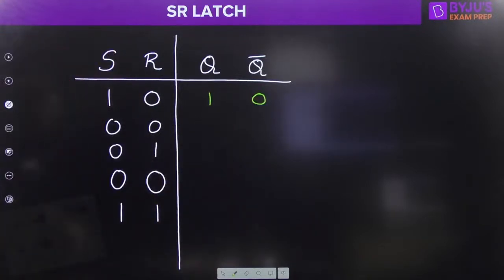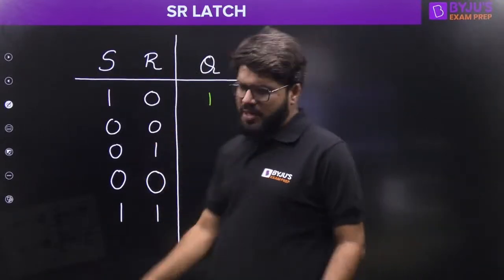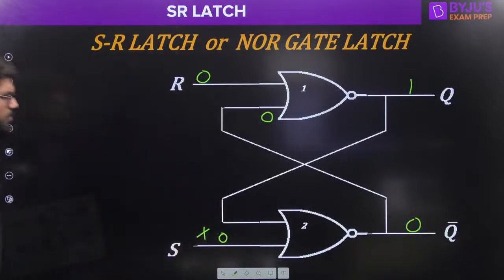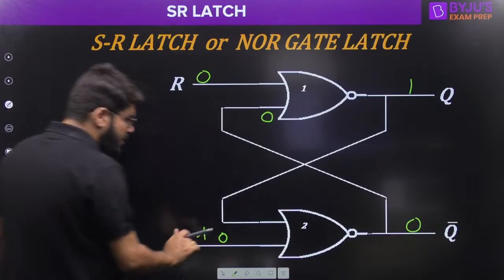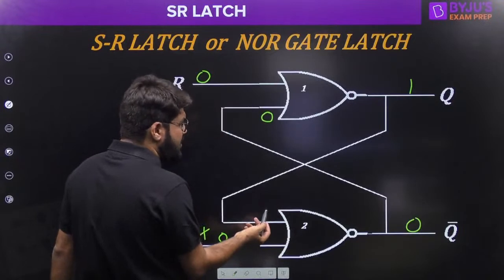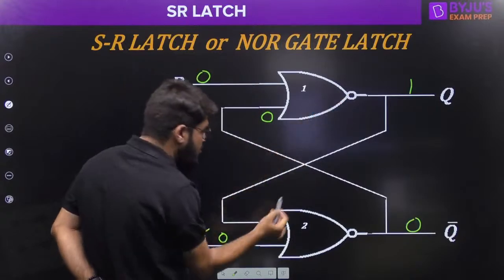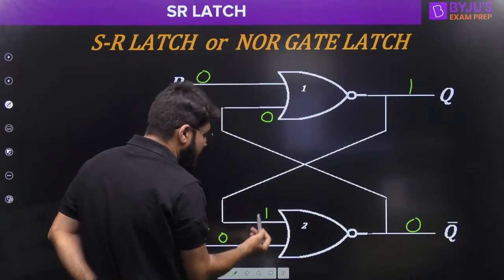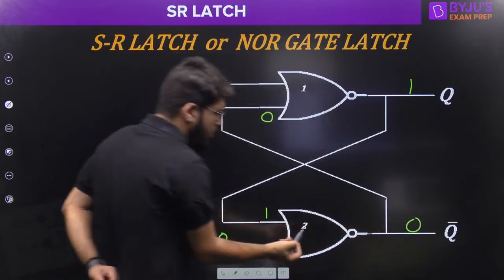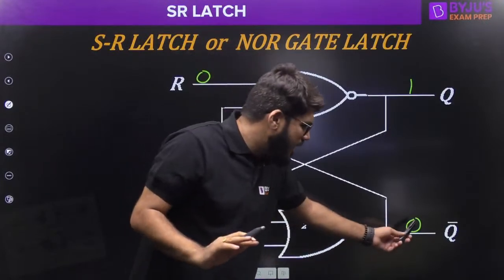Right. Now I apply the input 0, 0 at the input lines S and R. R is already 0, and here let us apply the 0 to S. Now everybody see, this is 0, but a single 0 can't decide the output. So we need to see what is on the other line. The other line is connected to the Q output. So the Q output, which is 1, comes here. What is the NOR of 1, 0? Any input high, the output goes 0. But sir, the output is already 0. That means it doesn't change.